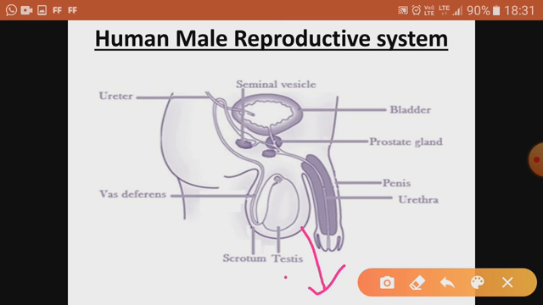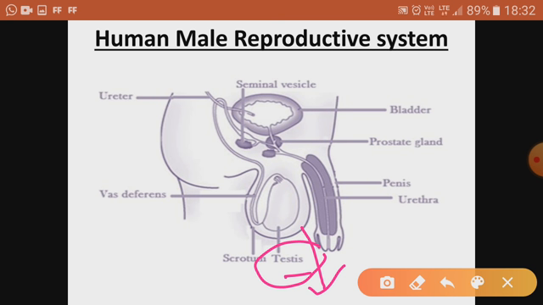Why is this testis considered to be the main organ? Because it produces sperm. Not only sperm, it also produces the male sex hormone called testosterone, and testosterone is very important for the development of secondary sexual characteristics. As you have already read in 8th class, during puberty, the adolescence phase, prominent changes occur in the body. That is because of testosterone, the male sex hormone, which is produced by the testis.